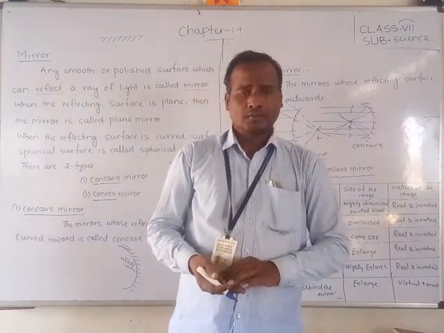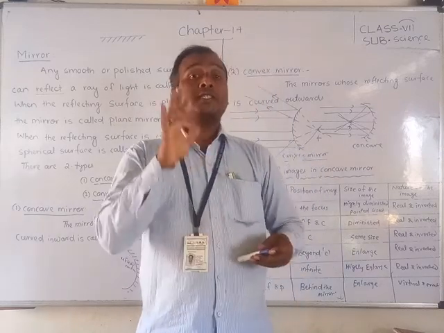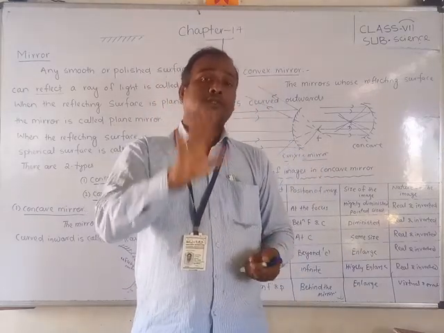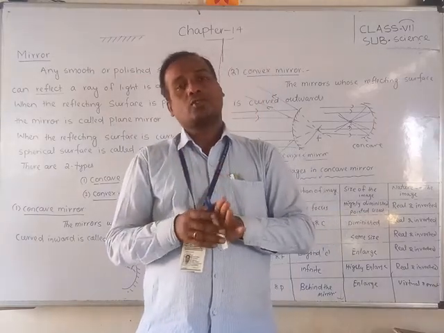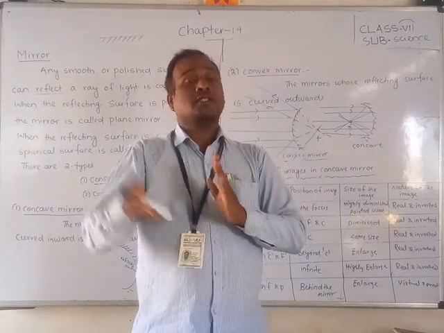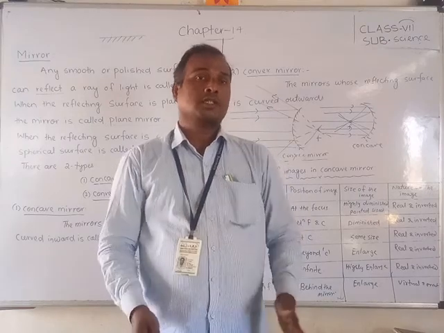So remember, students, there are 6 positions of an object. If you remember the 6 positions, then you can understand how the images are formed.